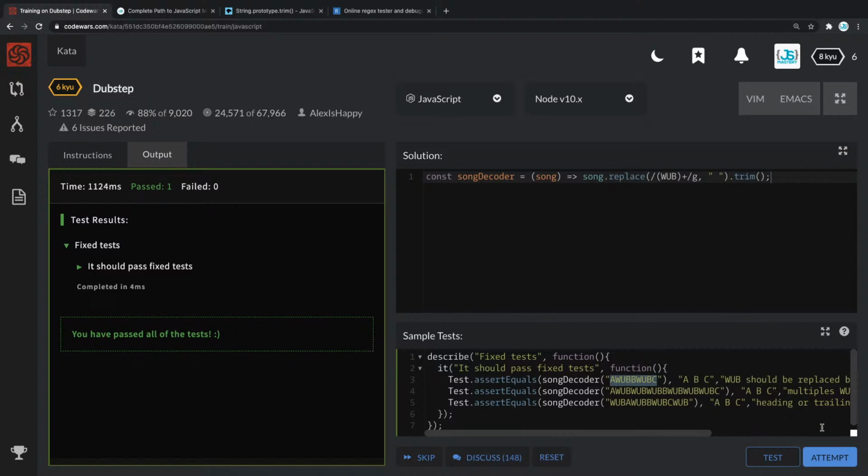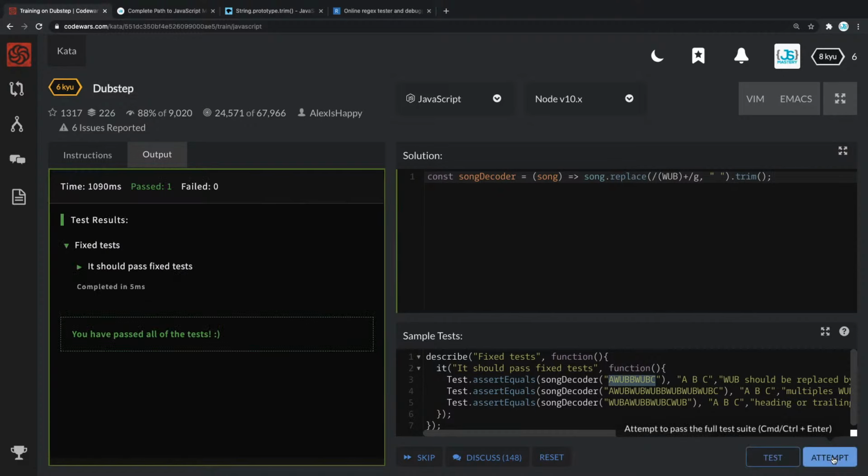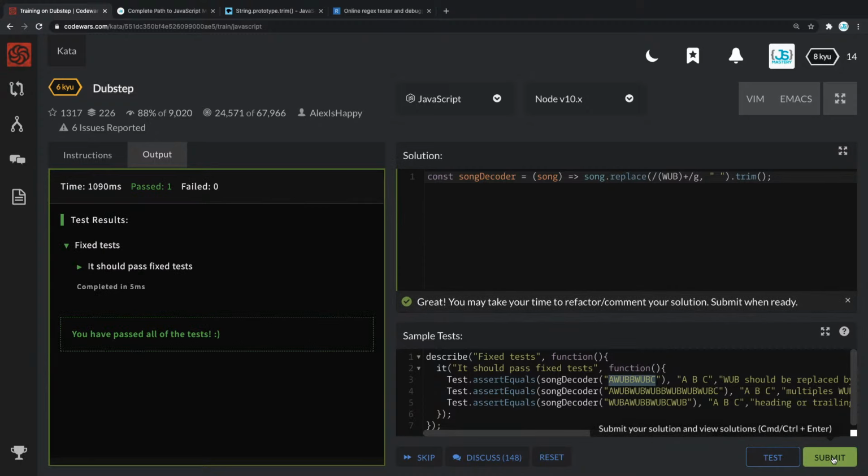Okay, great. With that said, we're going to attempt to solve it. So let's see if that's going to do it. There we go. All tests pass, and we are ready to submit the solution.